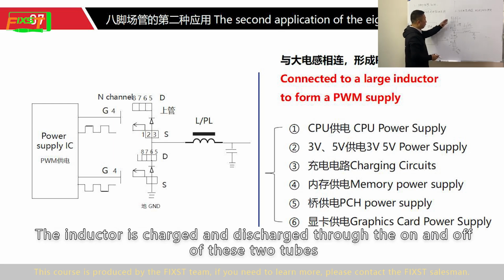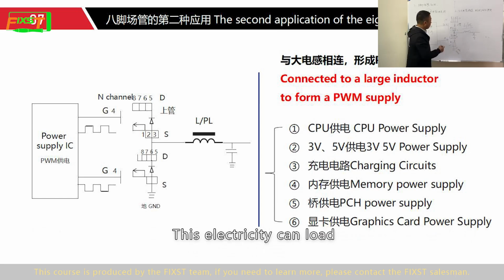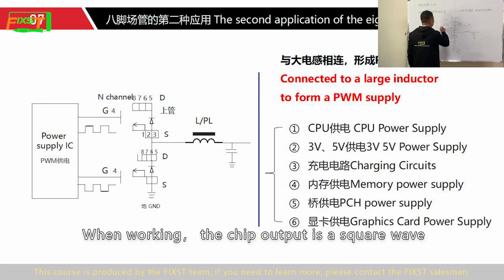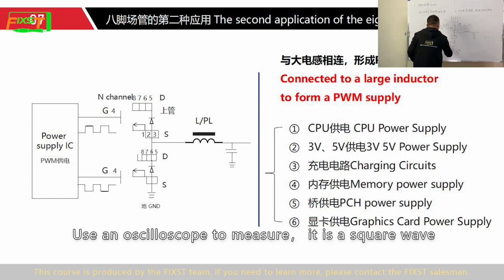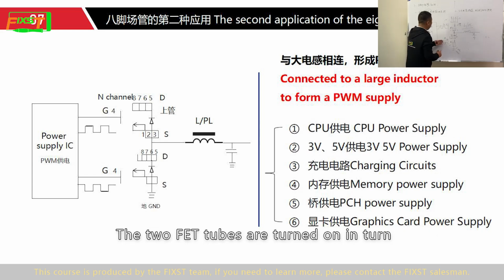The inductor is charged and discharged through the on and off of these two tubes. This electricity can load. When working, the chip output is a square wave. Use an oscilloscope to measure. It is a square wave. The two FET tubes are turned on in turn.